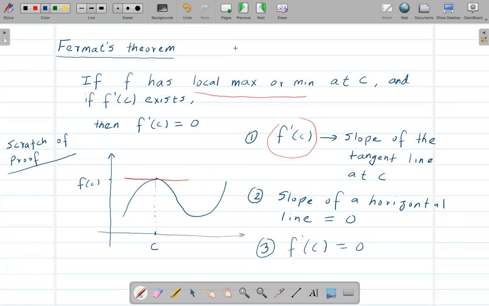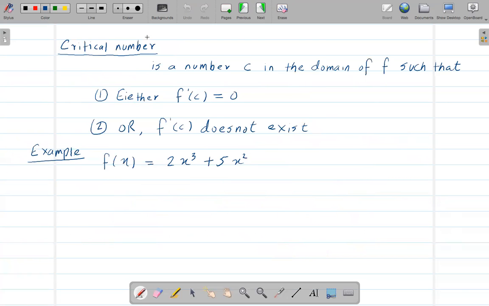Okay, now let's go to critical number. The definition of a critical number is a number c in the domain of f. Again, the domain of f means we're just going to think of it as the x-axis.